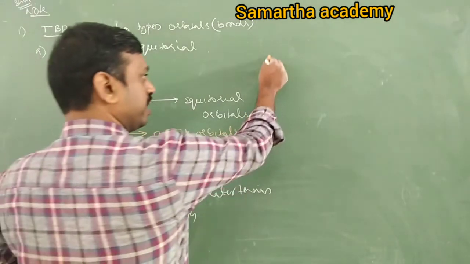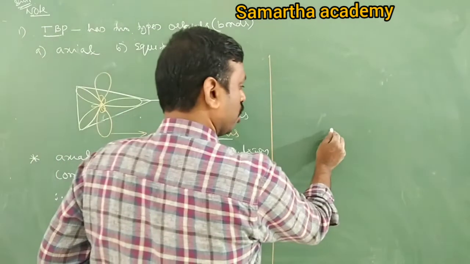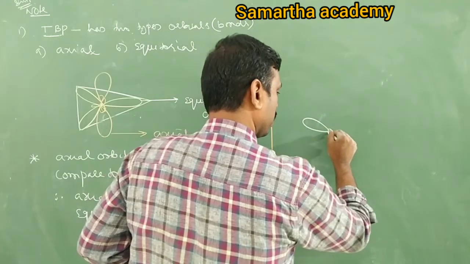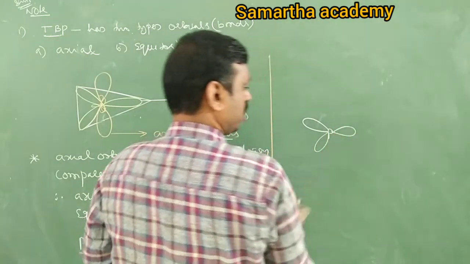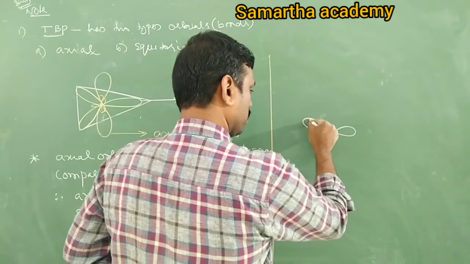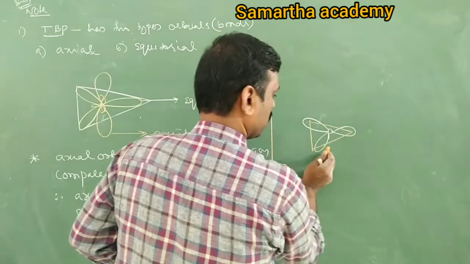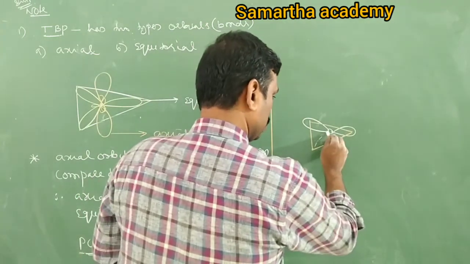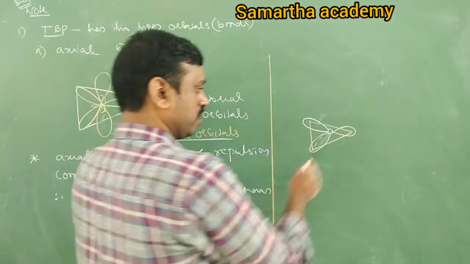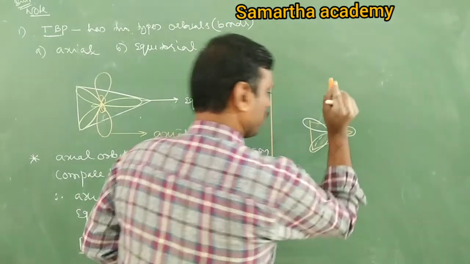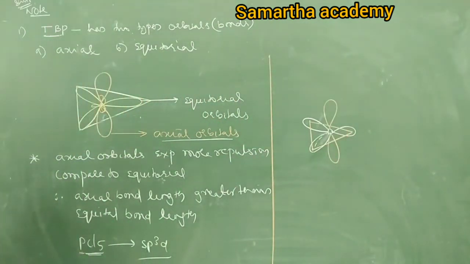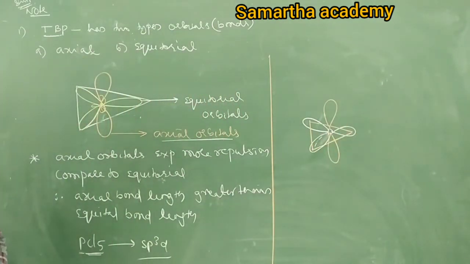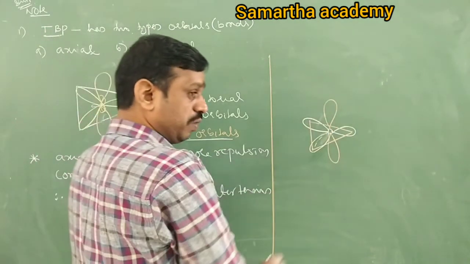Phosphorus undergoes sp3d, so it forms 5 sp3d hybrid orbitals: 3 in a triangle, then one above and one below. They are placed like this in TBP.